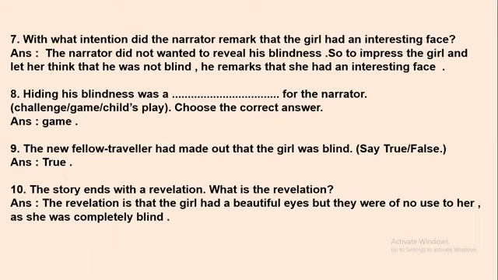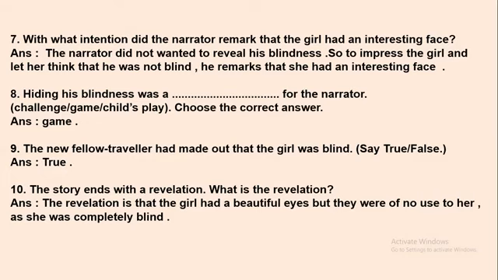Okay. Next question. The story ends with a revelation. What is the revelation? Revelation means something which is revealed, which is disclosed. At the end, something is disclosed. What is that revelation? The answer is, the revelation is that the girl had beautiful eyes, but they were of no use to her as she was completely blind.